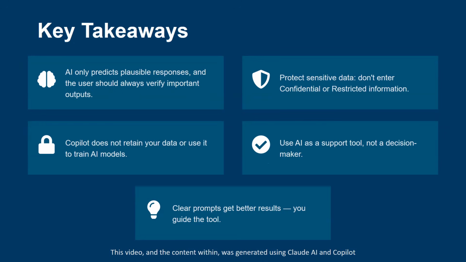AI predicts plausible responses, and users should always verify important outputs. Protect sensitive data and avoid entering confidential or restricted information. Copilot does not retain your data or use it to train AI models. Use AI as a support tool, not a decision maker. Clear prompts get better results.